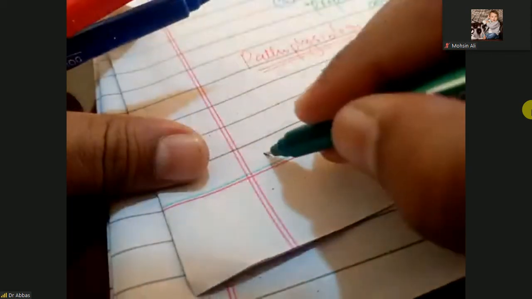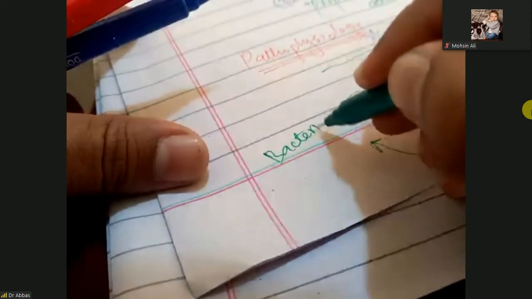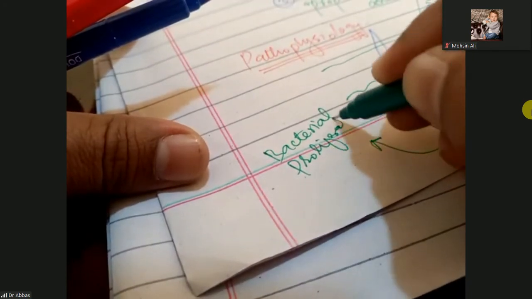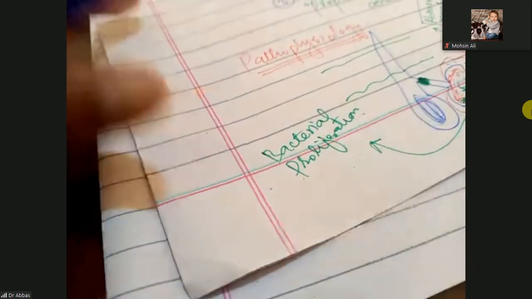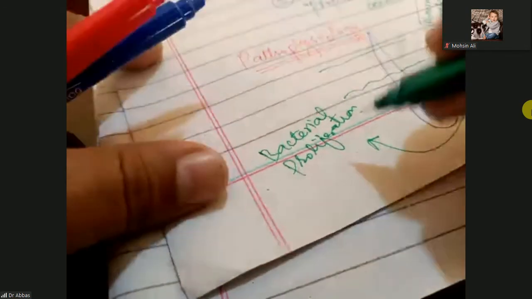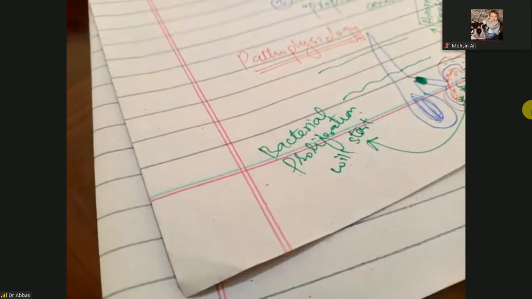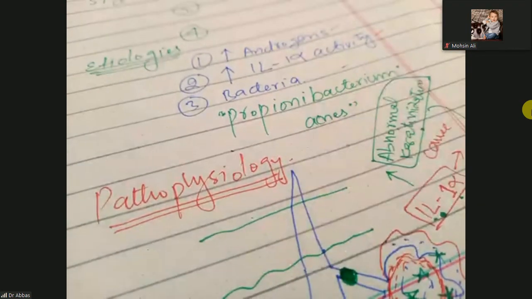So it will cause bacterial proliferation. This is excessive sebum, so bacterial proliferation will start. Which bacteria? Especially Propionibacterium acnes will start its proliferation.